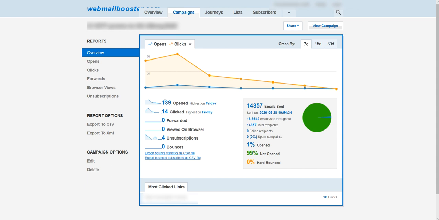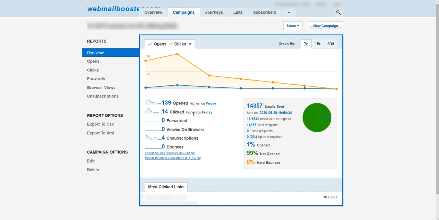Let's suppose in this campaign, this is only an example, this campaign was sent on the 28th of May, correct? This is only testing subscribers, and from those, 139 opened. Good. Now, what happens 1 week later, or 2 days later, or 3 days later? What to do with those that didn't open that campaign? So we're going to create segmentation.